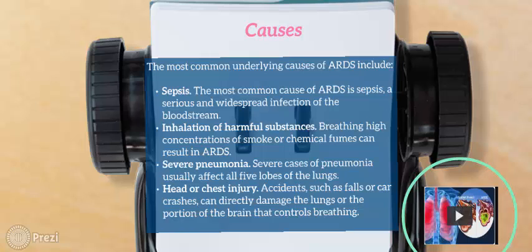Causes. The most common underlying causes of ARDS include sepsis, which is the most common cause; inhalation of harmful substances, as breathing high concentrations of smoke or chemical fumes can result in ARDS; severe pneumonia, as severe cases usually affect all 5 lobes of the lungs; and head or chest injury, as accidents such as falls or car crashes can directly damage the lungs or the portion of the brain that controls breathing.